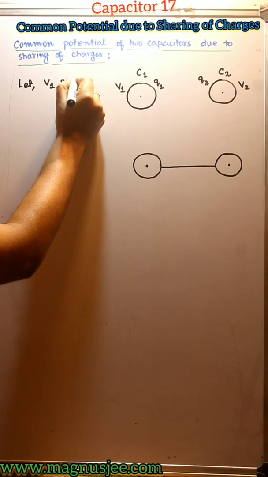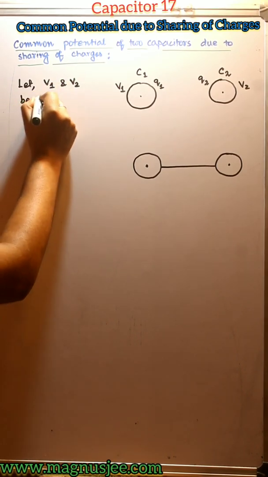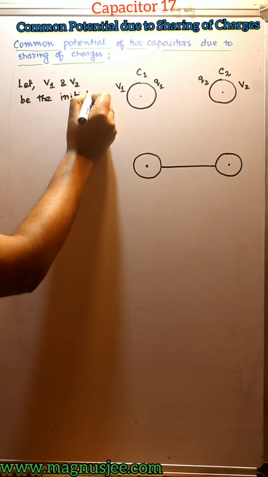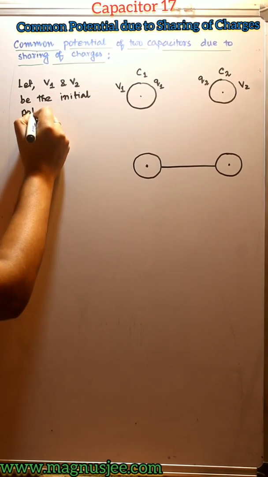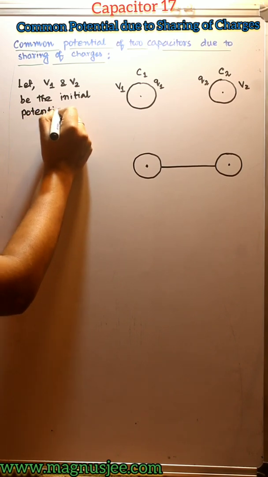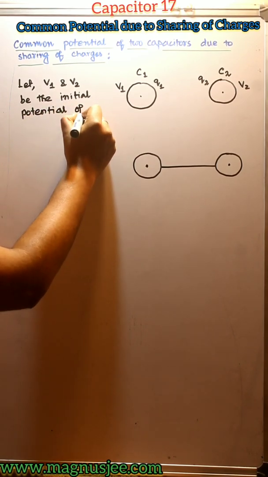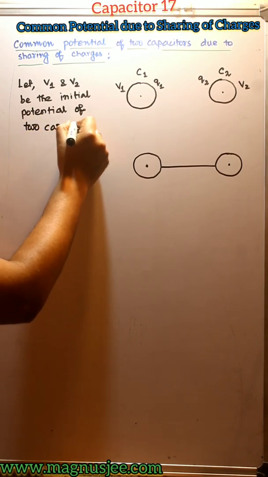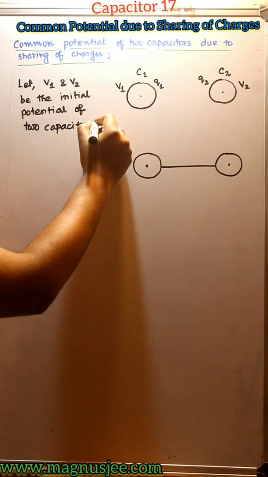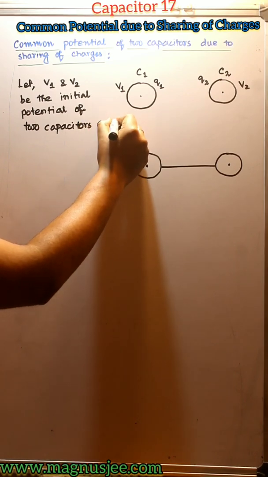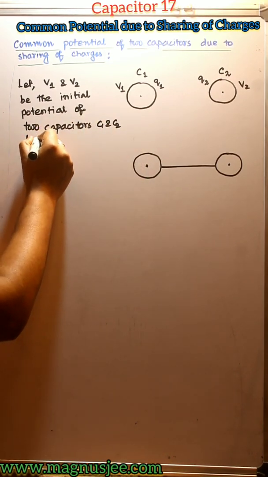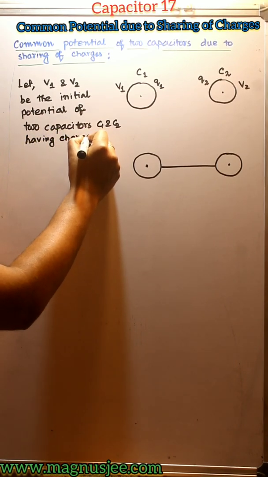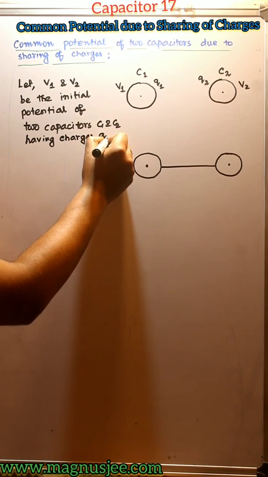Let V1 and V2 be the electric potential, the initial potential of the two capacitors of capacitances C1 and C2, having different charges Q1 and Q2.